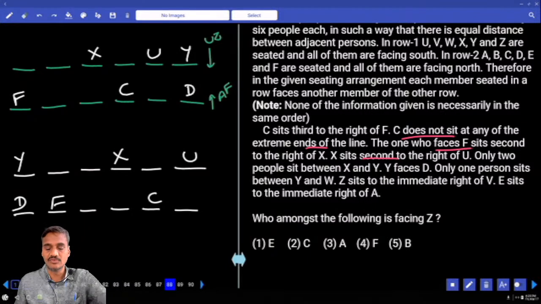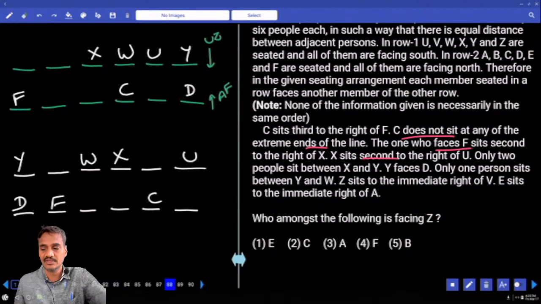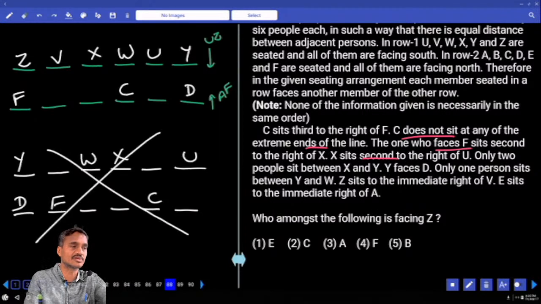Y faces D. There is 1 person between Y and W. Here also 1 person between Y and W. Z is to the immediate right of V. As they are facing towards south, right is towards our left-hand side. Z is here in this case. Z is to the immediate right of V is not possible. Okay, and next one.